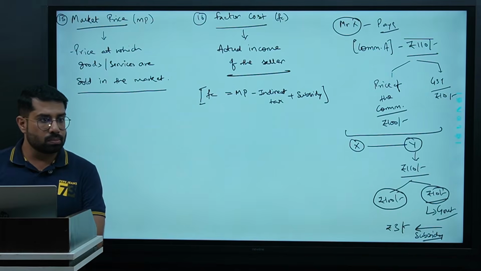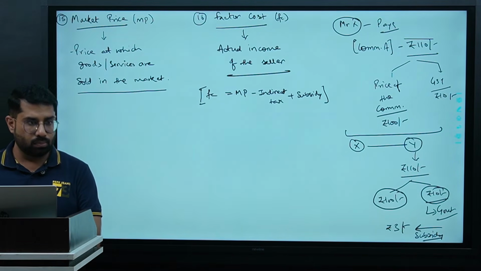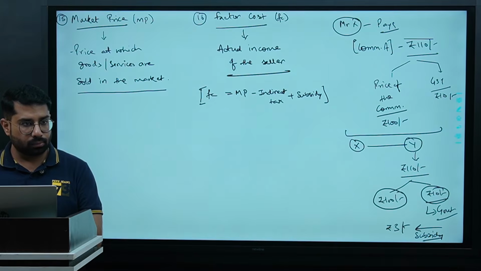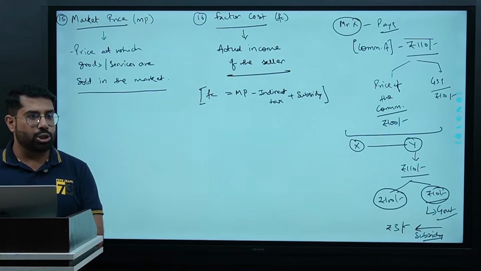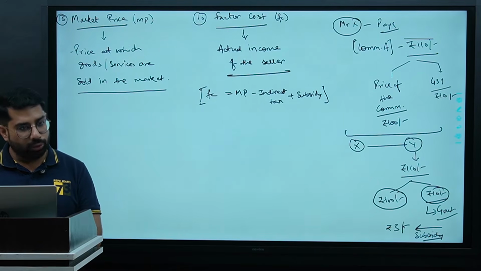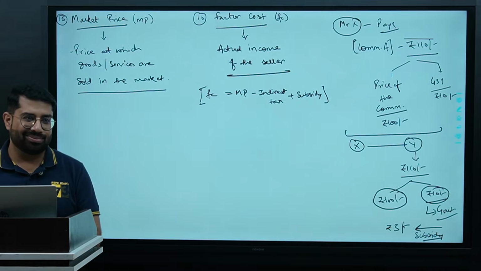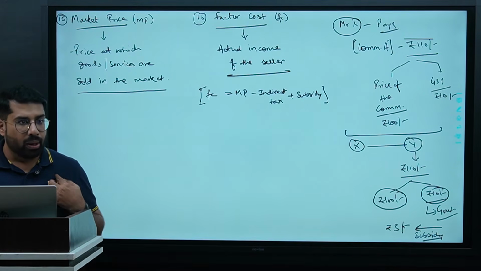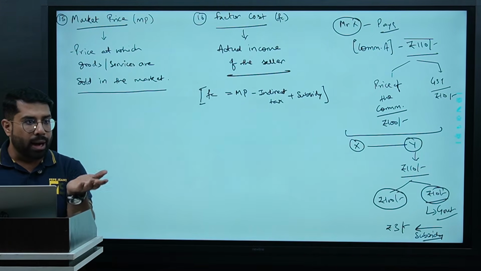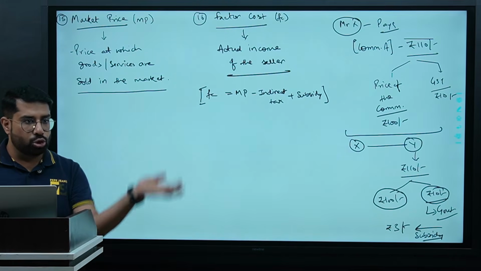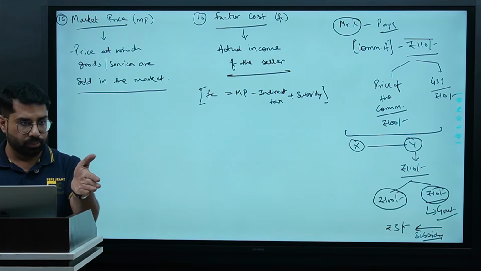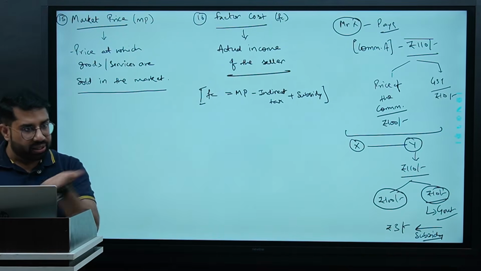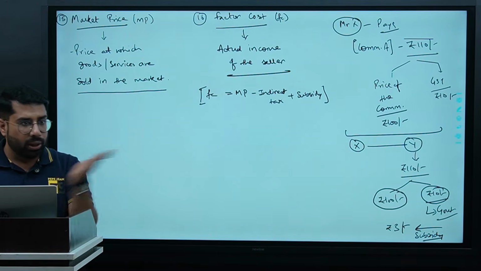If the consumer pays tax indirectly to the government, then why does the government pay subsidy to sellers? Okay, tell me one thing. If I ask you to work for me and I will not pay anything to you, will you work for me? The government simply says you collect GST from the consumer for me. It means through you I'm trying to keep a check on the consumer and through the consumer I'm trying to keep a check on you. Both ways, you people are helping me to keep a check on each and every one.